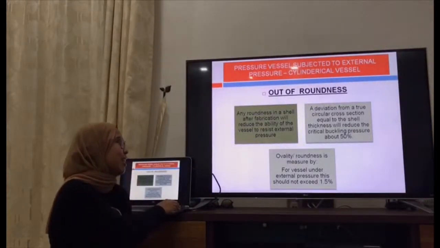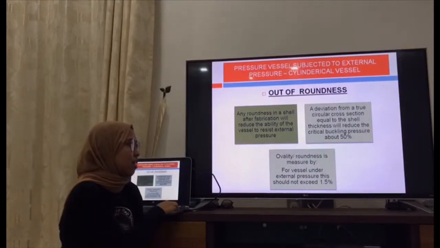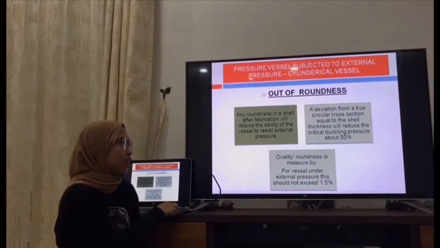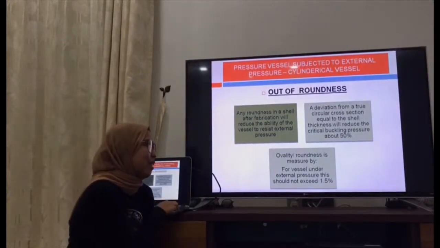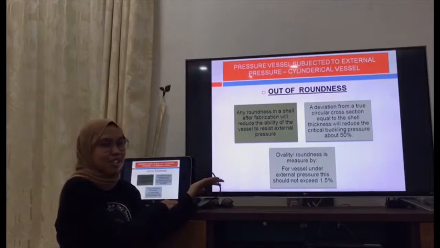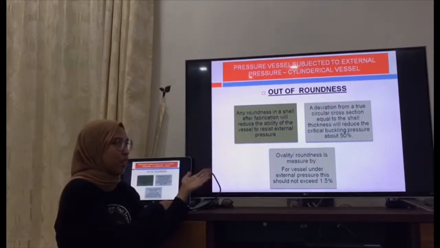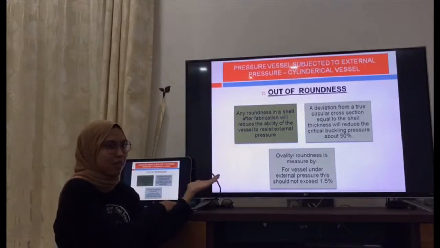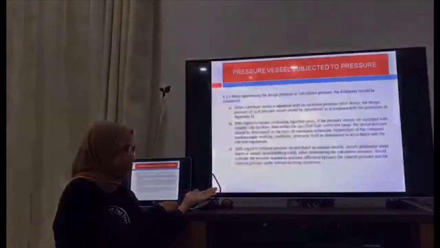Now the out-of-roundness of this shell. Any out-of-roundness in a shell after fabrication will reduce the ability of the vessel to resist external pressure. A deviation from a true circular cross section equal to the shell thickness will reduce the critical buckling pressure by about 50%. Ovality or out-of-roundness is measured, and for a vessel under external pressure it should not exceed 1.5%. This is how we design for the roundness of the shell in the ASME standard. Next we're going to talk about the China standard for shell.